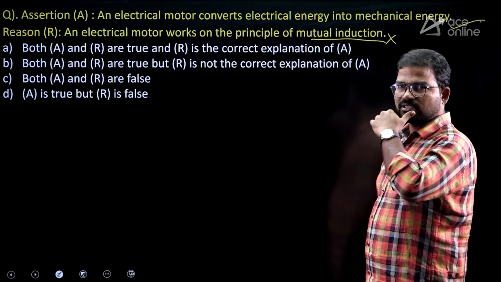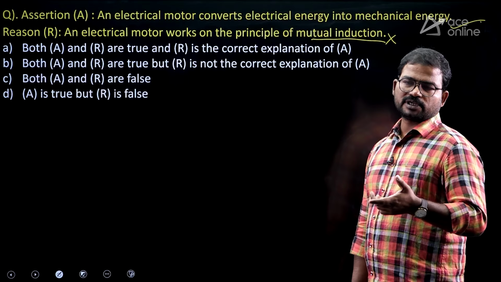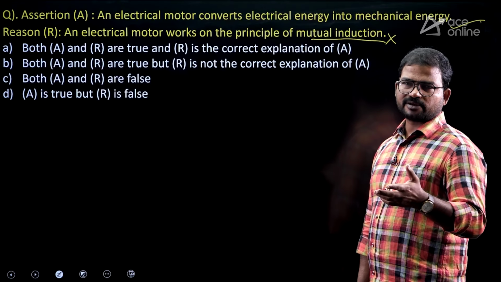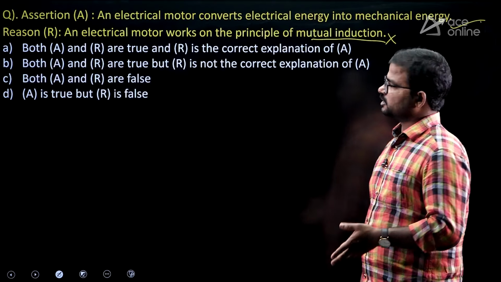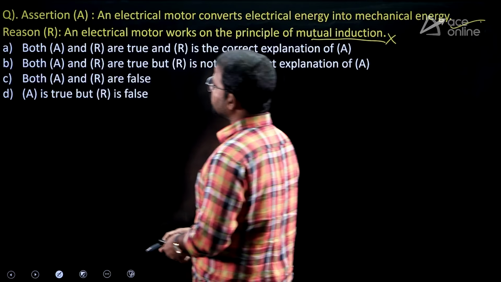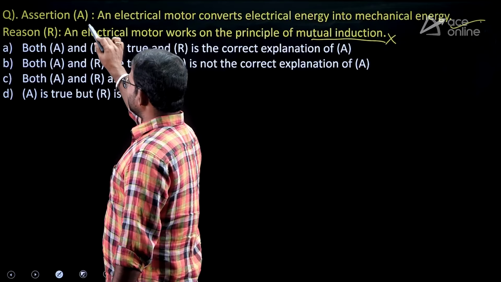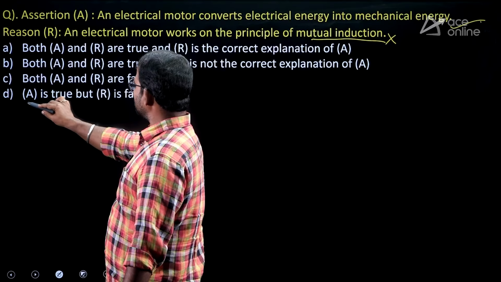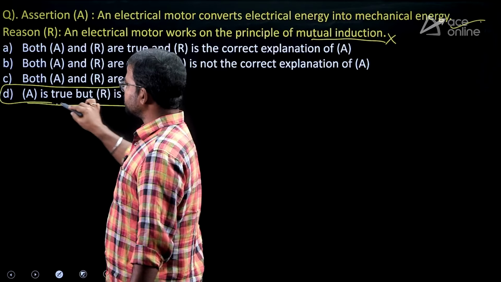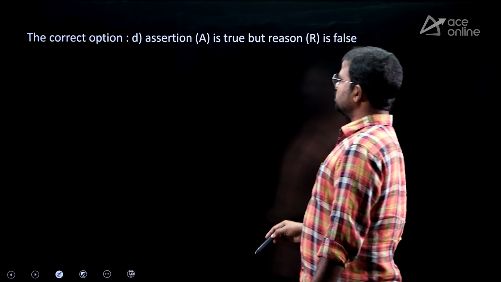Here we are using Fleming's left hand rule, that relates to electromagnetism. So, that's why the reason is not correct. Only the assertion is correct. So A is true but not R. So, option D is the correct one.